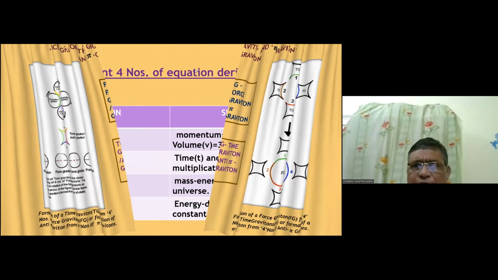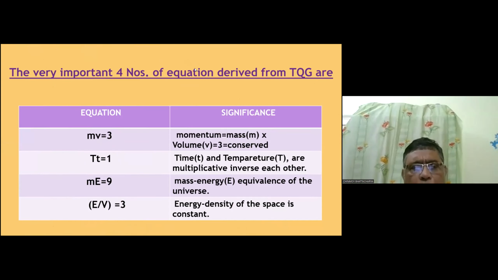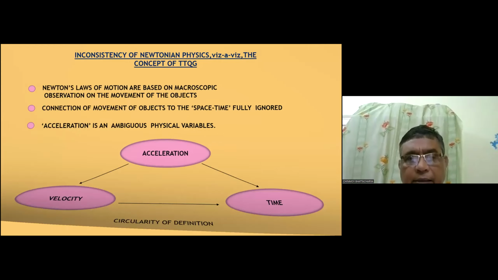The 4 different important equations we have derived: that momentum is conserved, mv is equal to 3, then tt is equal to 1. As I have told, mass into energy is equal to 9, and very importantly, that energy density of space is constant, that is 3. And on this, energy density of space is constant, many things depend, that I will show.